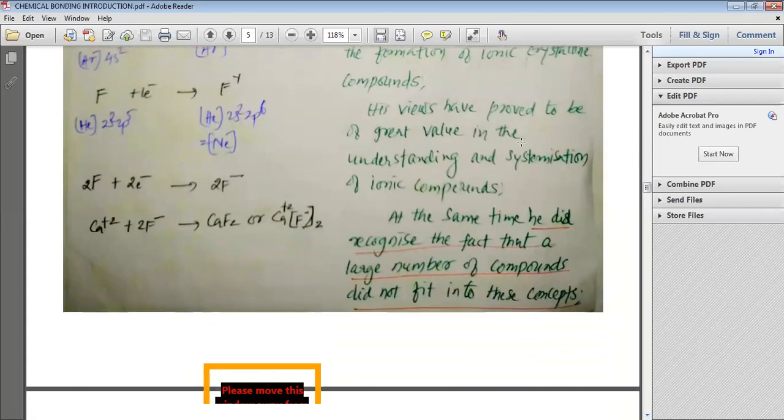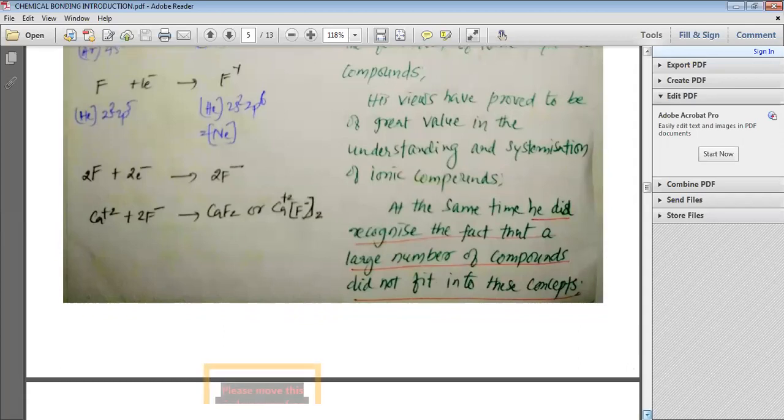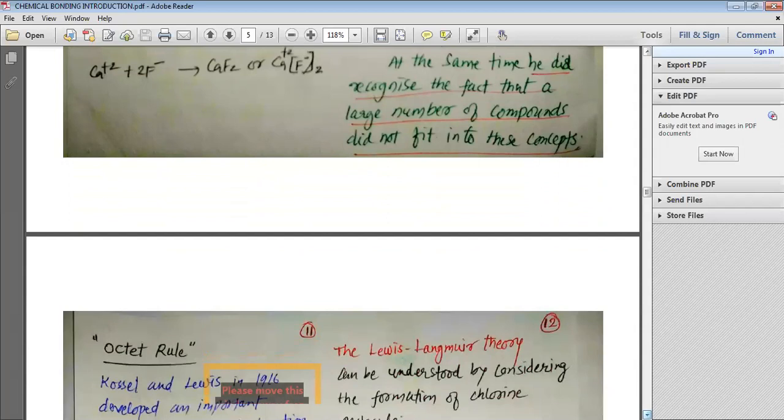His views have proved to be of great value in the understanding and systematization of ionic compounds, because they initiated lots of other research. His views were very helpful to understand the formation of ionic compounds.